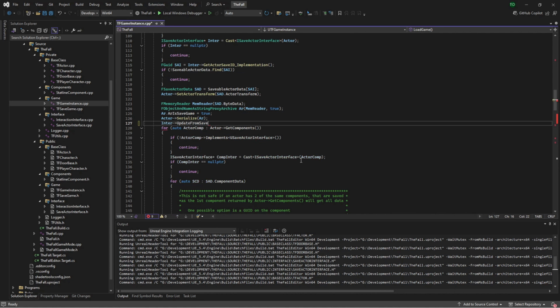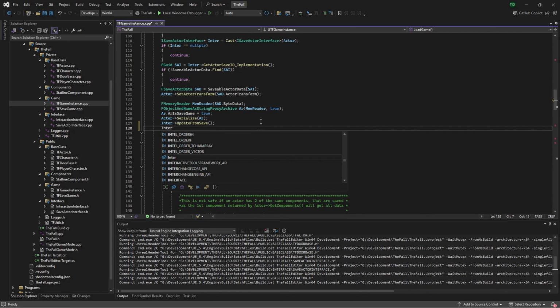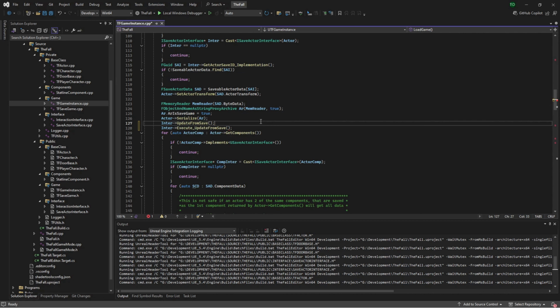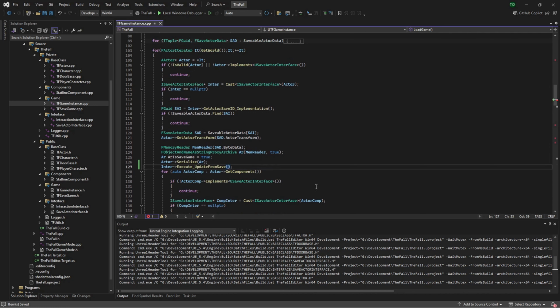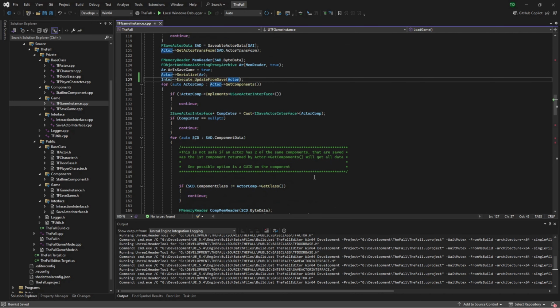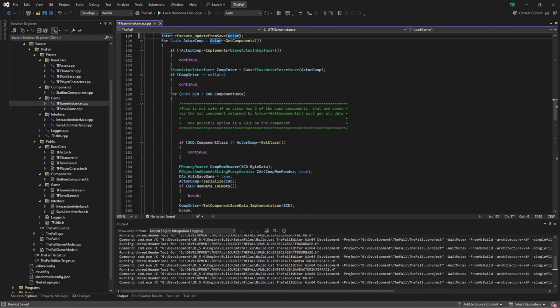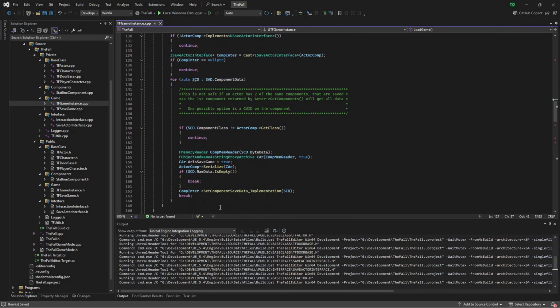Enter.update from save, and this is going to throw that error we've seen in a previous episode because we're not calling execute. So what we actually want to do here, I'm going to leave that there for reference for now. Enter.execute update from save, and then we're going to get rid of that one. And in here we want to pass in, as we found in the previous episode, a reference to actor. And then just make sure we don't have, I suppose that one didn't throw an error.